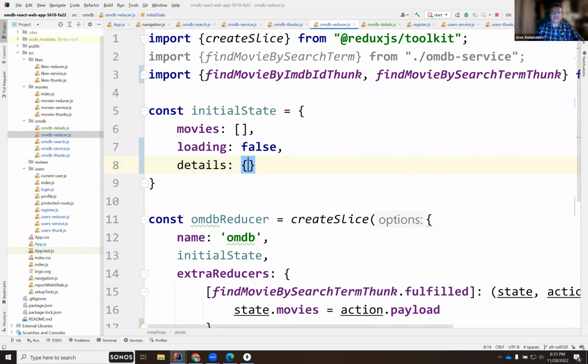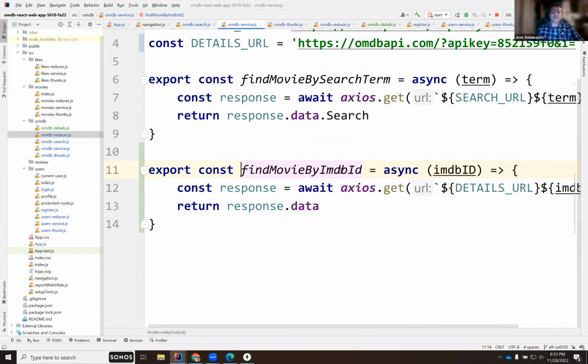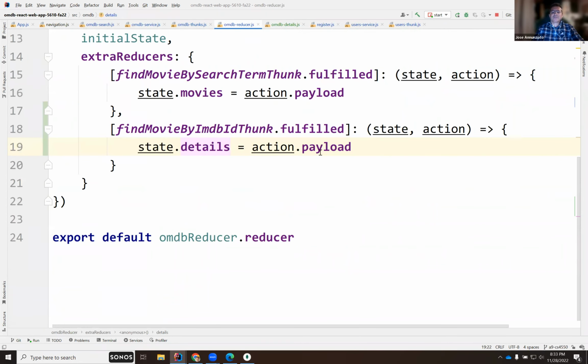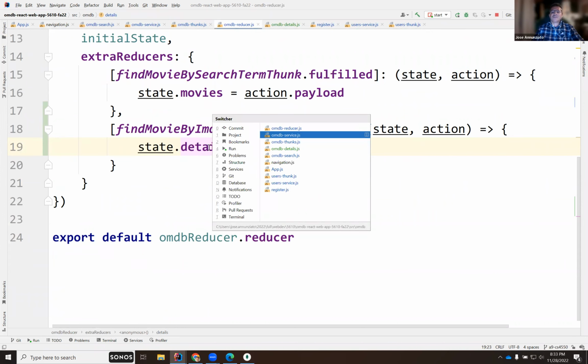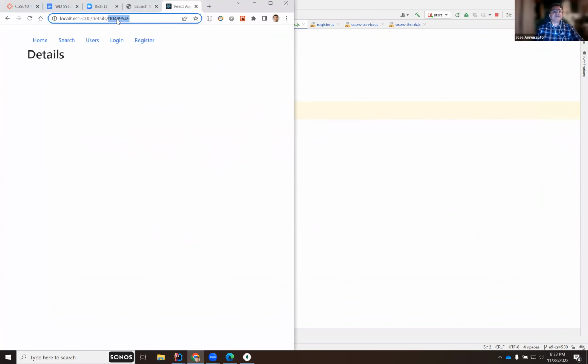So first, in the details screen, we need to grab that ID. Once we have that ID, we should be able to pass it to the thunk. The thunk is going to go out to the OMDB server. We're going to come back with that movie, catch it in the reducer and put it in the details. And then we should be able to display those details here in the details screen. But first, we need to grab this here.